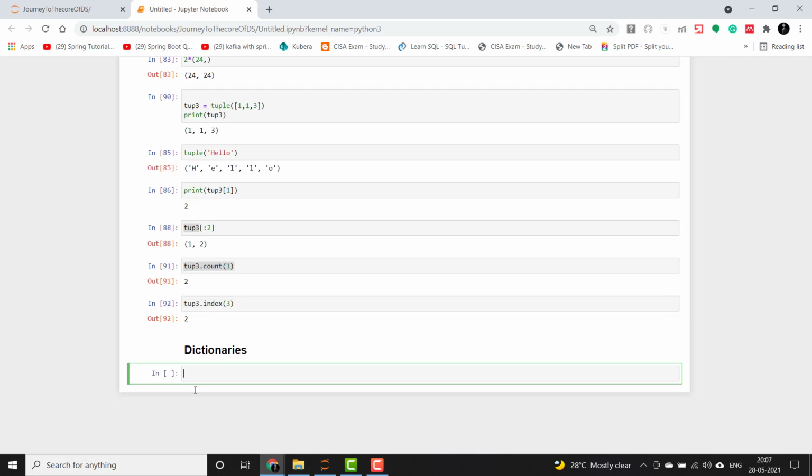Dictionaries are nothing but key value pairs where keys are unique, and hence we cannot have two similar keys, though values can be the same. So for two keys they can have the same values also. Let's start. I'll tell you the syntax of it.